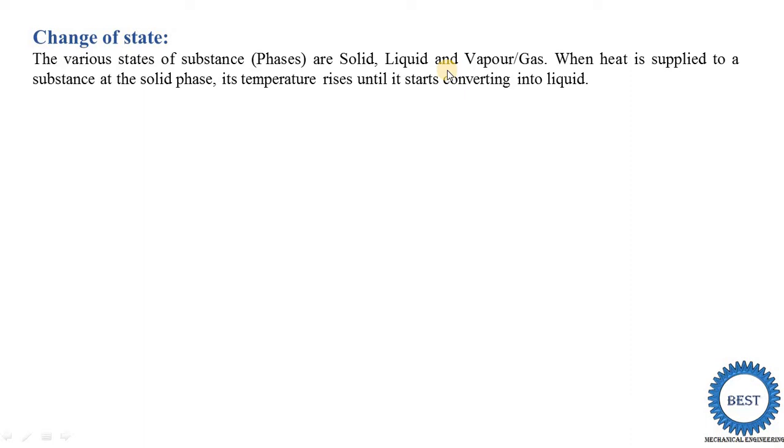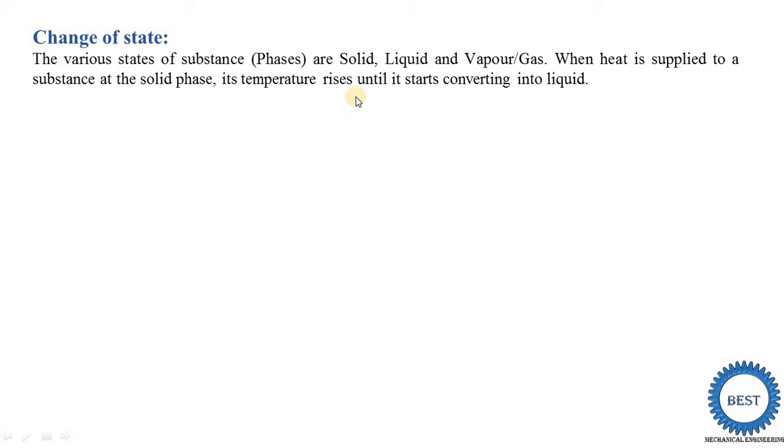So when heat is supplied to a substance in the solid phase, its temperature rises until it starts converting into a liquid. It means when we supply heat energy to ice, the ice starts to melt and finally is converted into water, so it is called the liquid state. The same way, the opposite is possible. When we remove the heat from water, it starts to convert into ice.